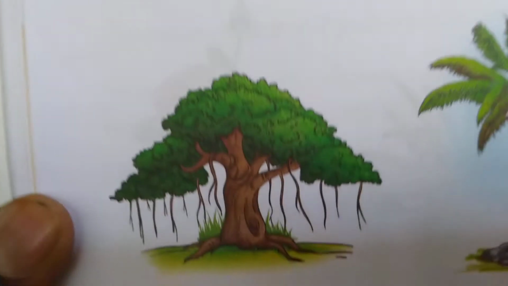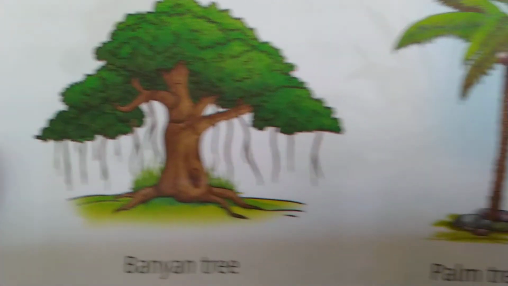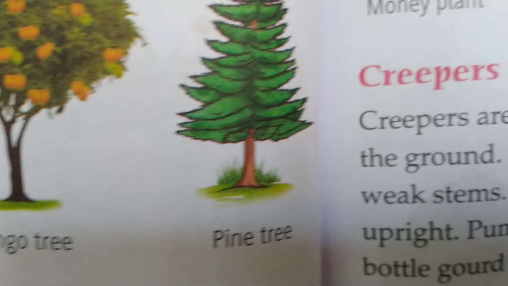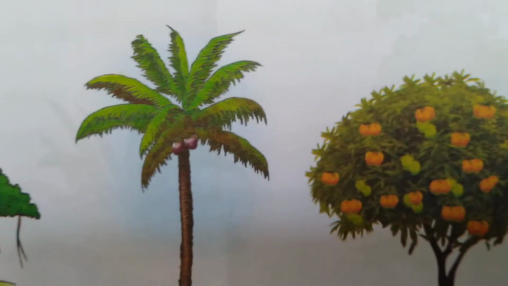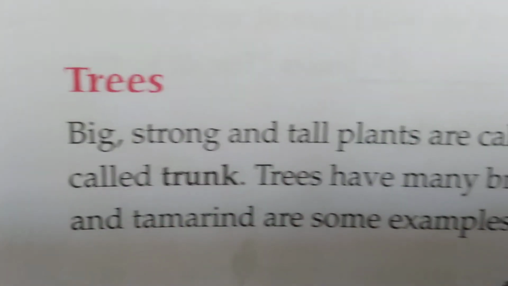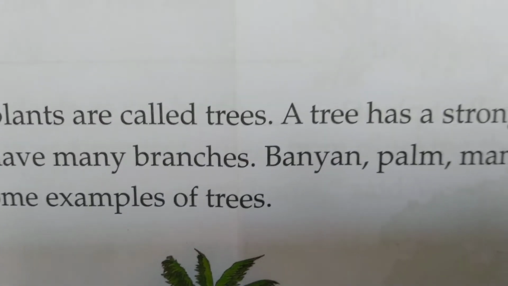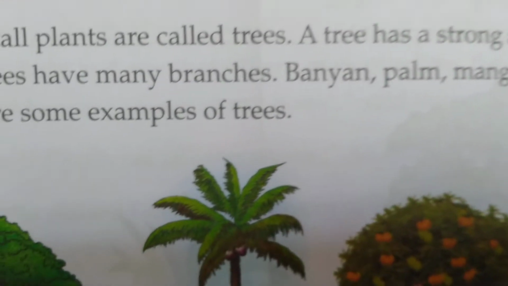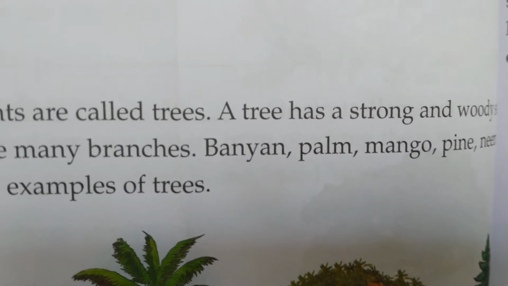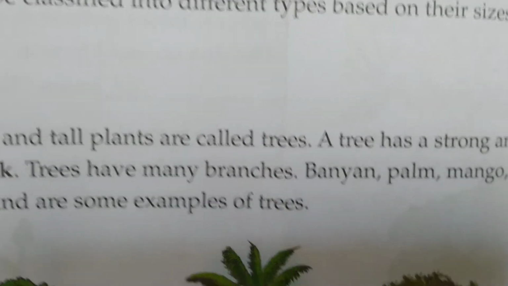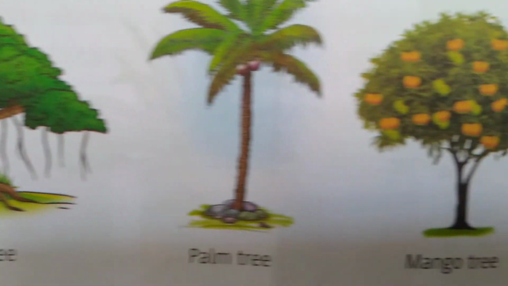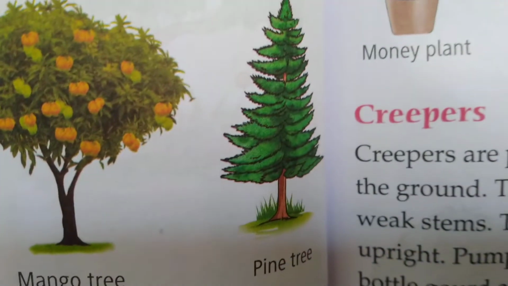See about the trees. See, banyan tree, palm tree, mango tree, pine tree. These are the examples of trees. Trees are strong and tall plants. A tree has a strong and woody stem called the trunk. That trunk has so many branches. Look at the picture: banyan tree, palm tree, mango tree, pine tree.